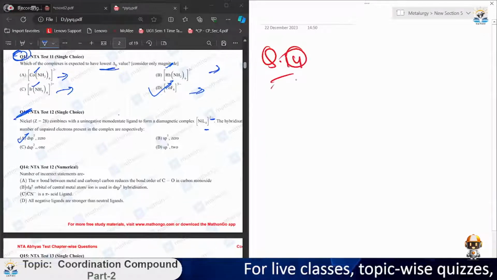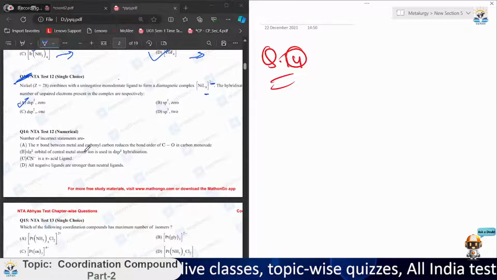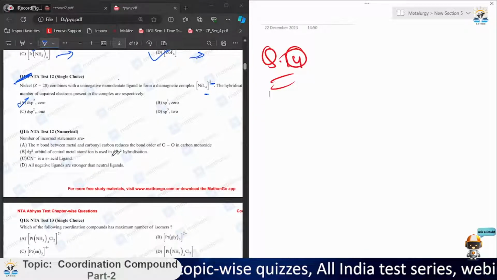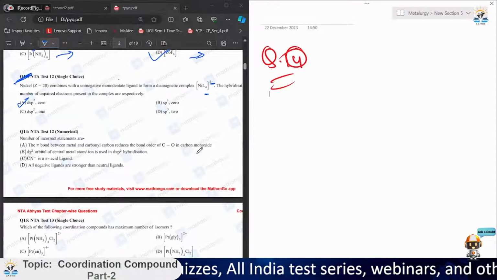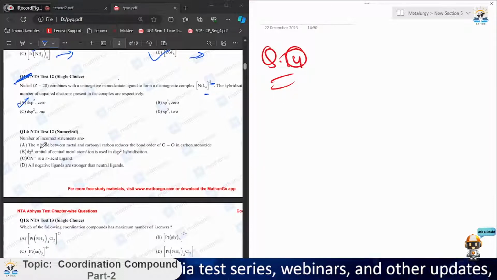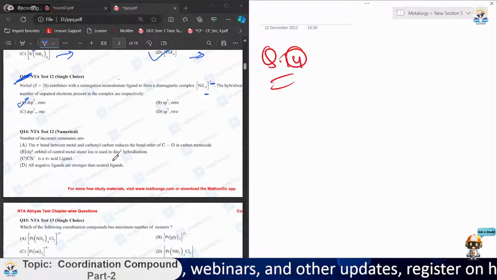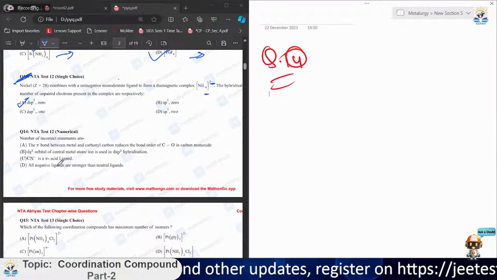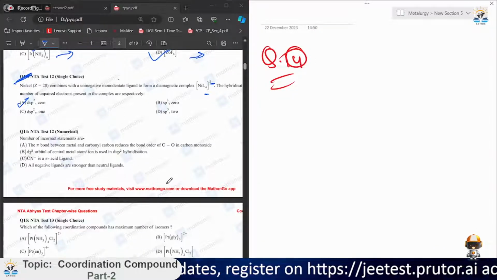Question number 14. So what is question number 14 trying to say? The number of incorrect statements are: the pi bond between metal and carbonyl compound reduces the bond order of CO in carbon monoxide. Second, the dz square orbital of central metal atom or ion is used in dsp2 hybridization. CN negative is a pi acid ligand and all negative ligands are stronger than neutral ligand.